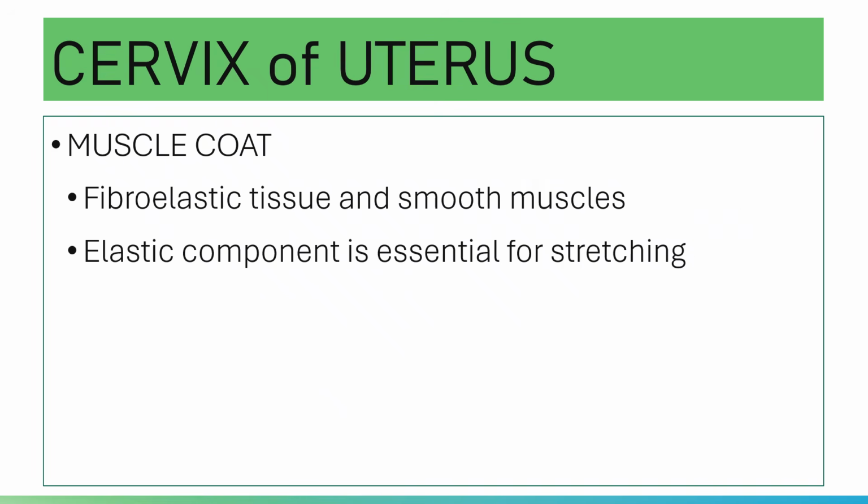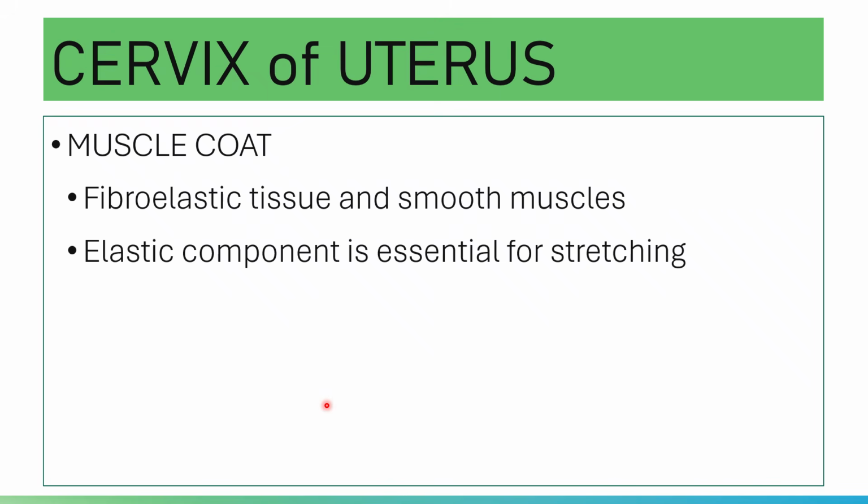And then you have a muscle coat. You have fibroelastic tissue and smooth muscles. The elastic component of your muscle coat is essential for stretching of the cervix during childbirth.